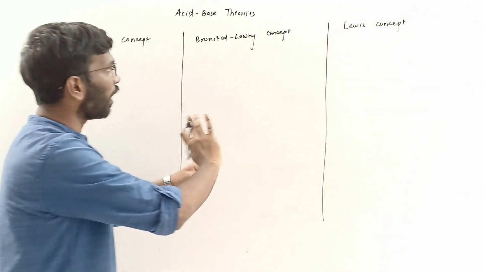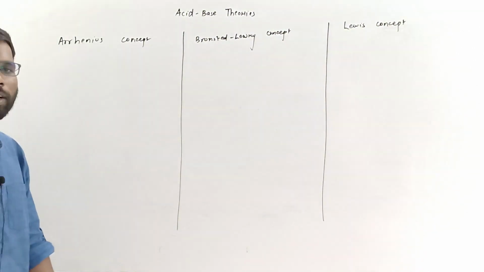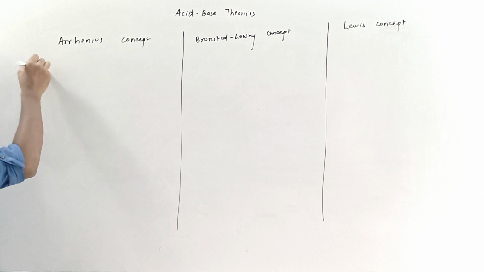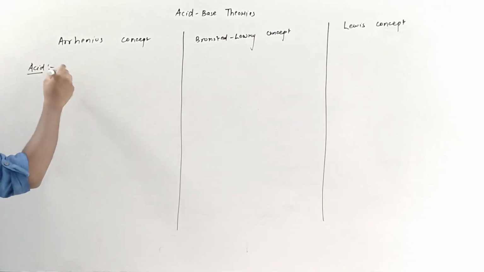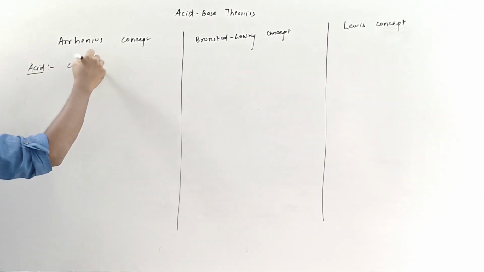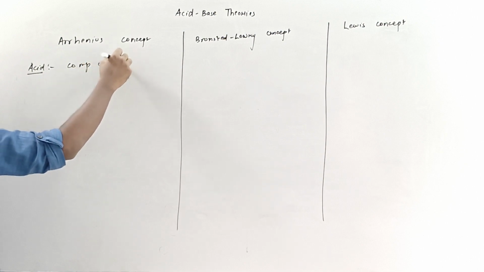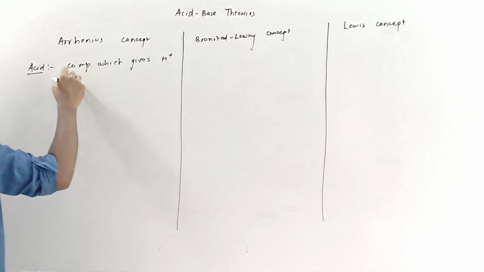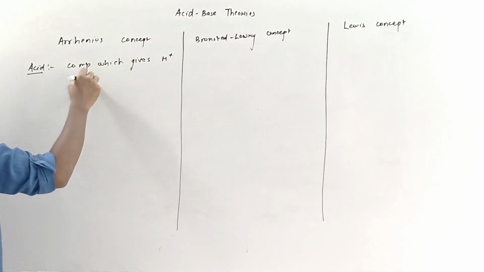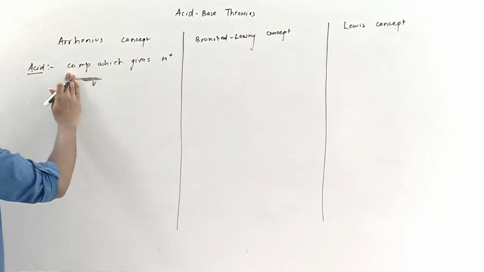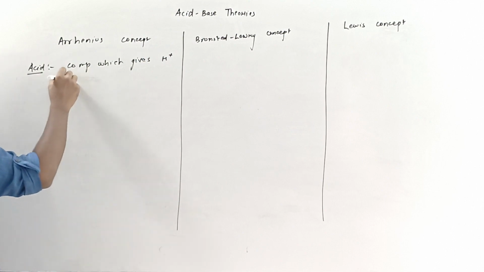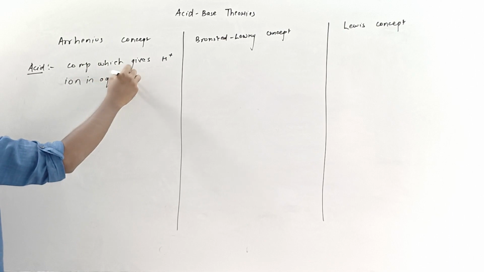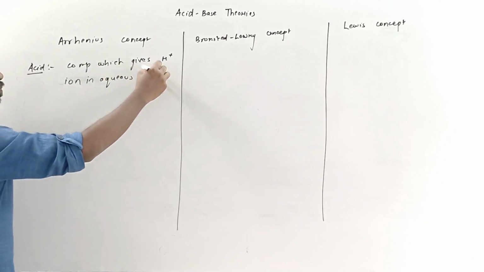Right. So all these three have different definitions of the acid. According to the Arrhenius concept, acid is a compound which gives H plus ion in aqueous medium.